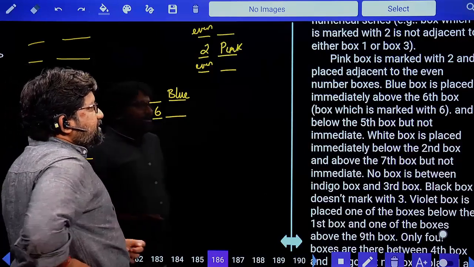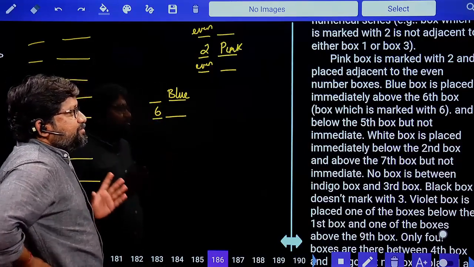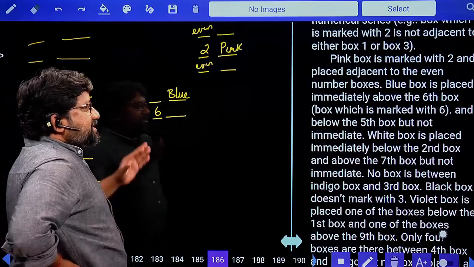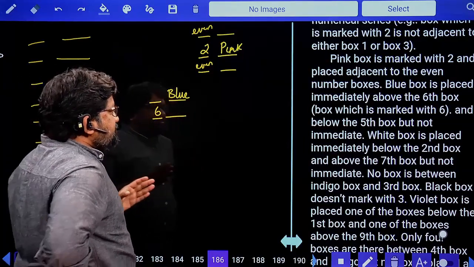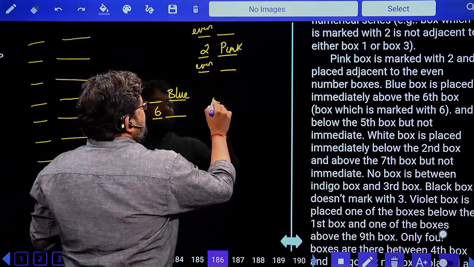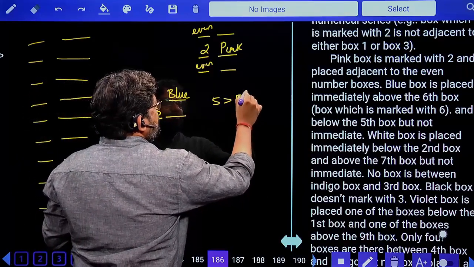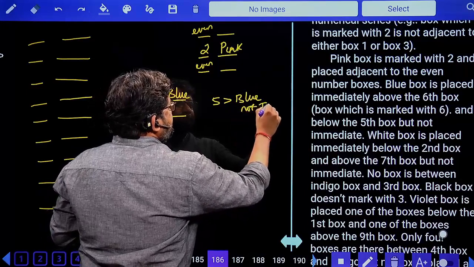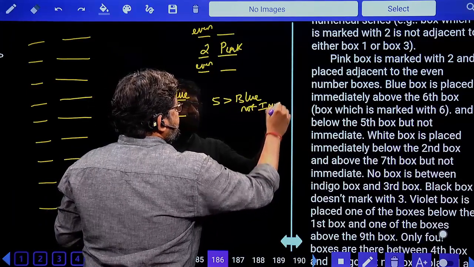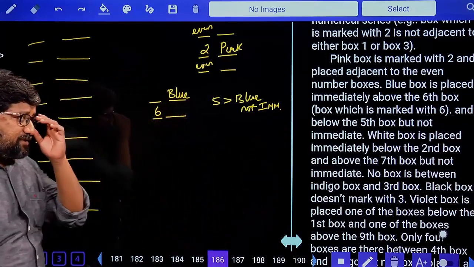You are talking about the blue box. Blue box is placed immediately above sixth box and below fifth box, but not immediate. So after 5, you'll have blue, but this is not immediate.